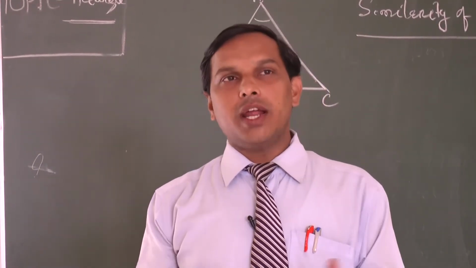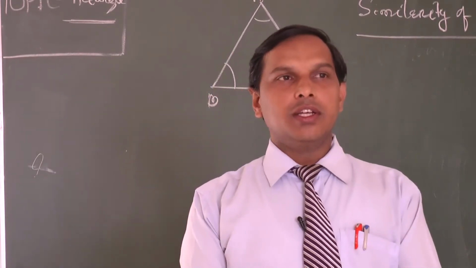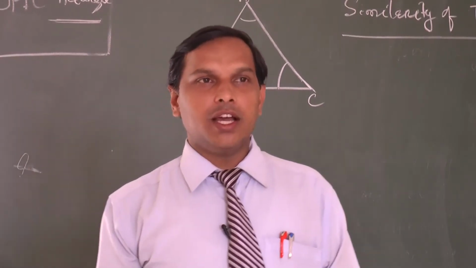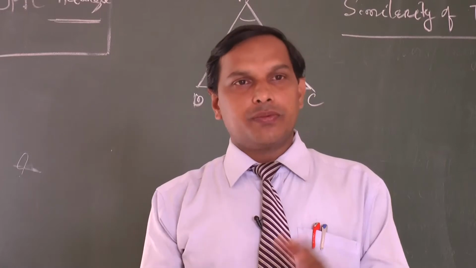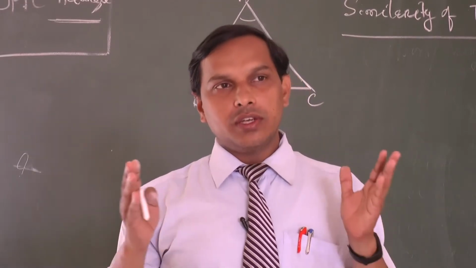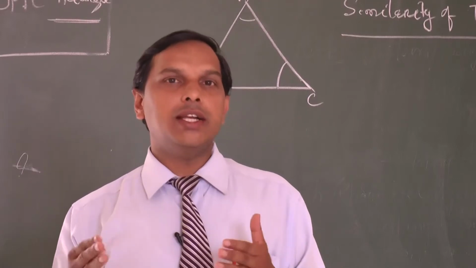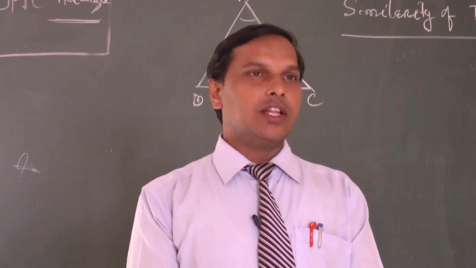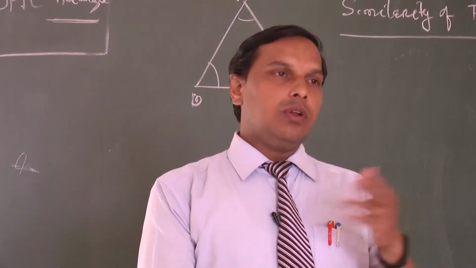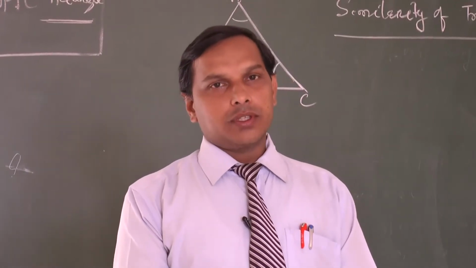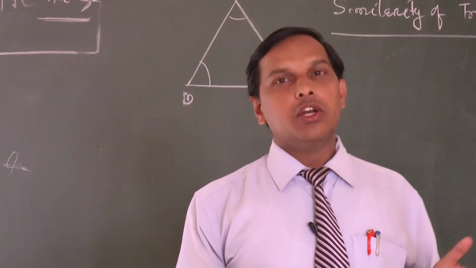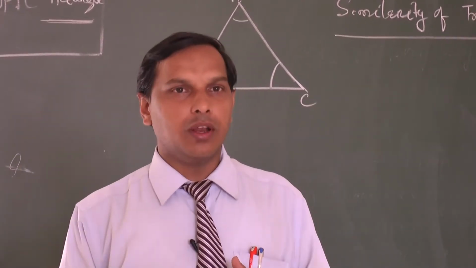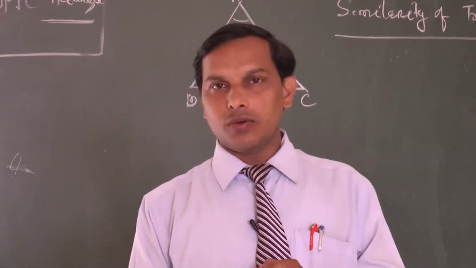You know that when two triangles are congruent, there are just four criteria. What are the four criteria? The first is side, side, side. If the three sides of one triangle are equal to the three sides of another triangle, then these two triangles are said to be congruent. That is the SSS rule. If we go to side, angle, side: the side, angle, side of one triangle are correspondingly equal to the side, angle, side of another triangle, then the two triangles are congruent.